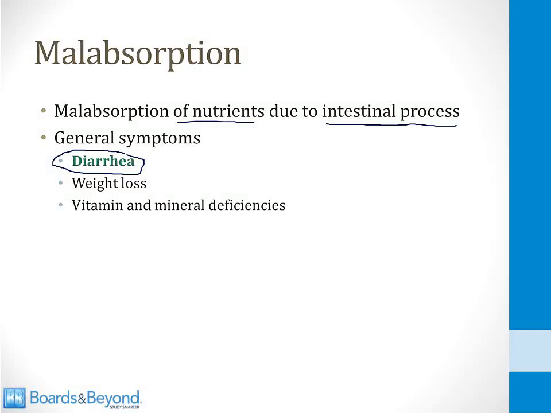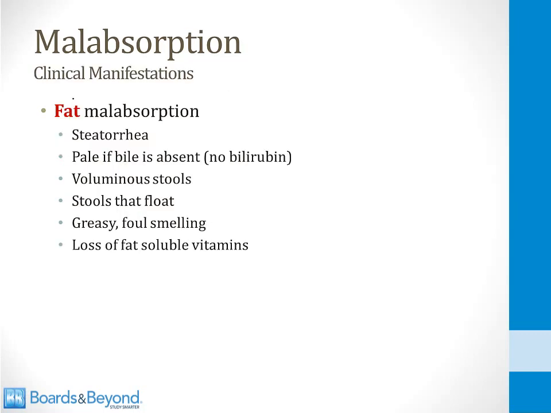that is not being absorbed hangs around in the lumen of the GI tract, and it generally disrupts the normal formation of stool. Other symptoms that commonly occur in malabsorption syndromes include weight loss and also vitamin and mineral deficiencies. You should be familiar with the characteristic clinical manifestations that go along with malabsorption of certain types of nutrients.